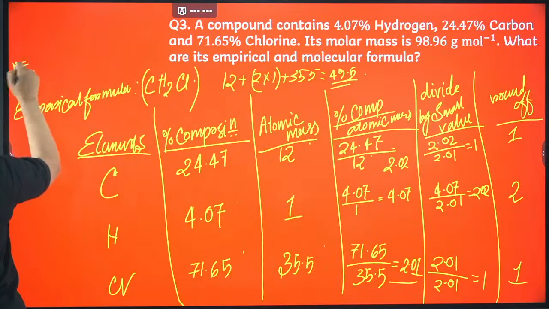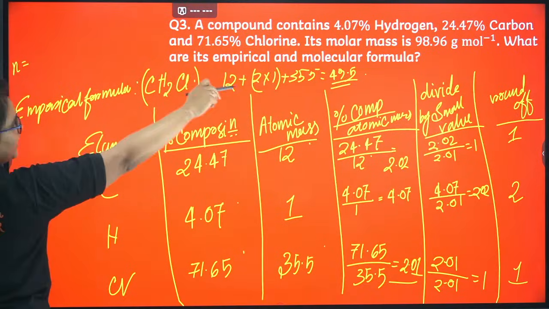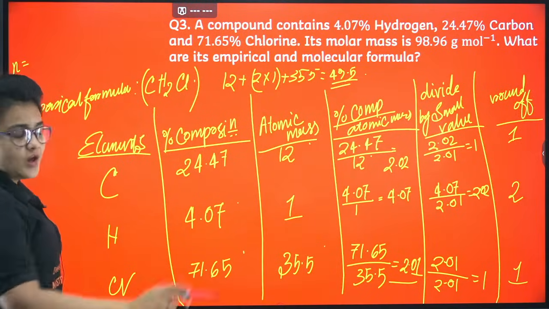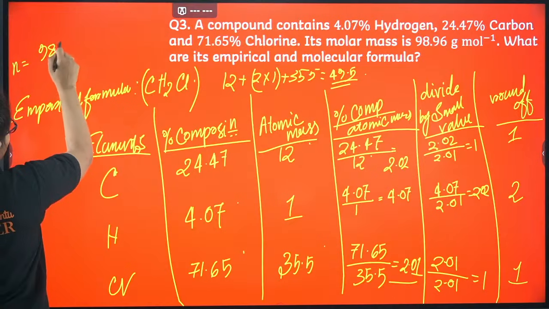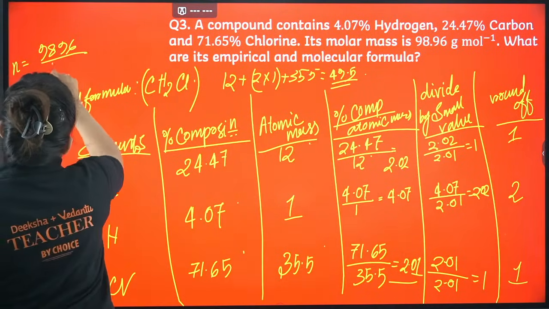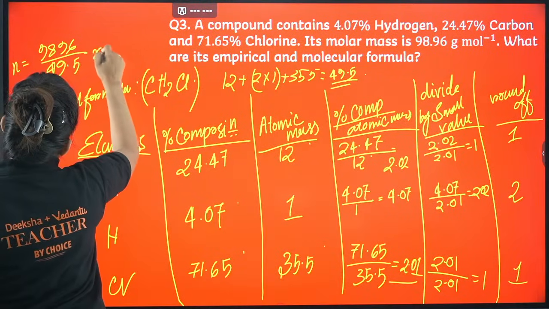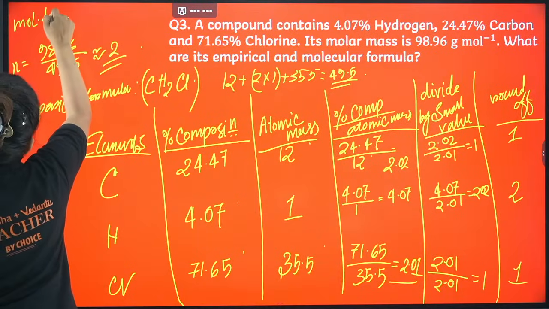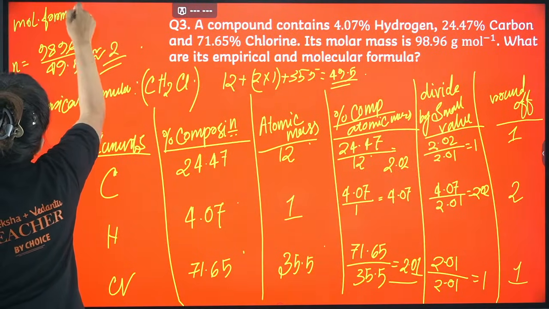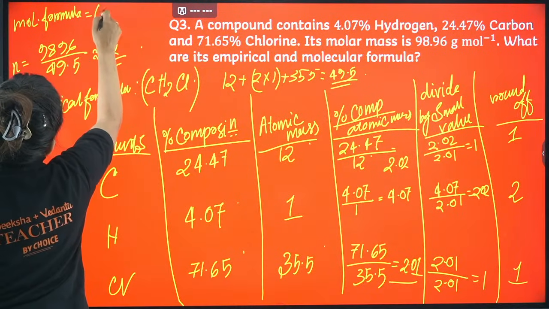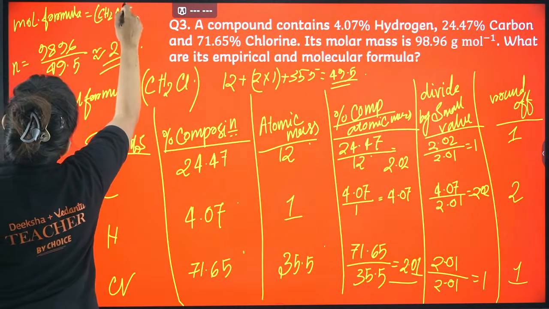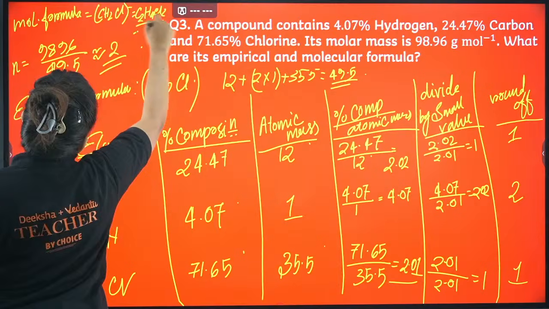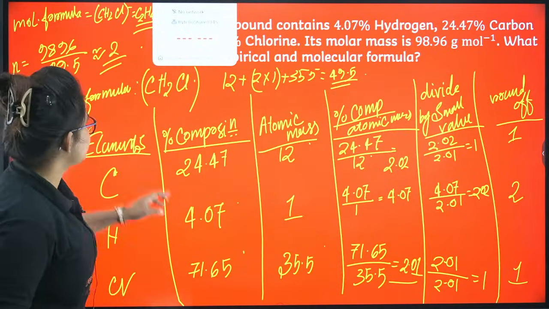So now in order to calculate the n factor, what you have to do is molecular formula weight divided by the empirical formula weight. Molecular formula weight is how much? 98.96 divided by 49.5. If you do it, almost it will come as 2. So from there I can write the molecular formula as the empirical formula, whole n. So from here I can write CH2Cl, and from here I can do C2H4Cl2.